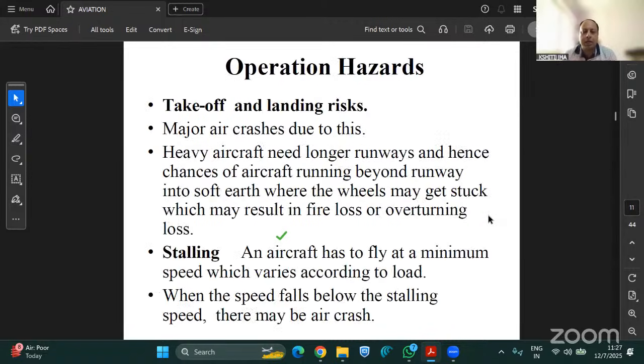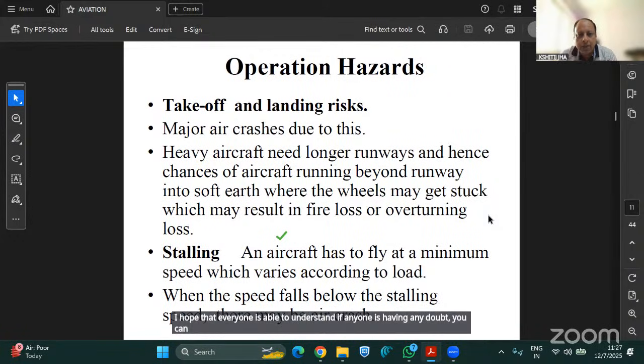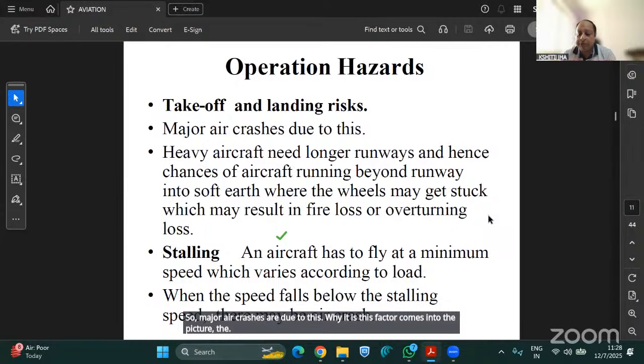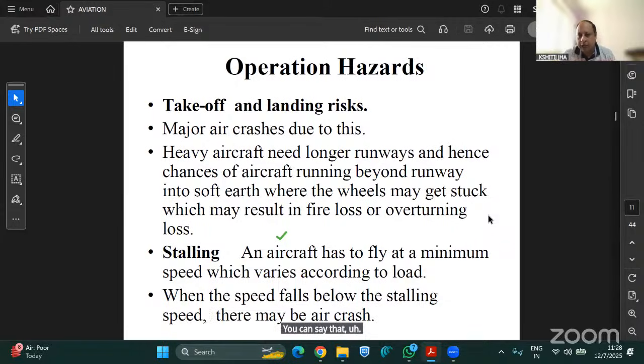Now we will come to operation hazards. What are takeoff and landing risks? I hope that everyone is able to understand. If anyone has any doubt, you can very well ask me without any hesitation. So coming to operation hazards, what are the hazards which occur during operation of any aircraft? First and most important is your takeoff and landing risk. So major air crashes are due to this. Why does this factor come into the picture? Almost 70% of crashes happen during takeoff and landing. Why is it so? Any idea?